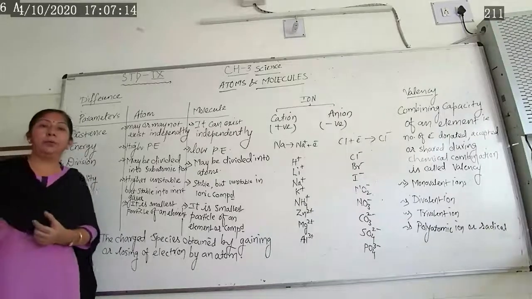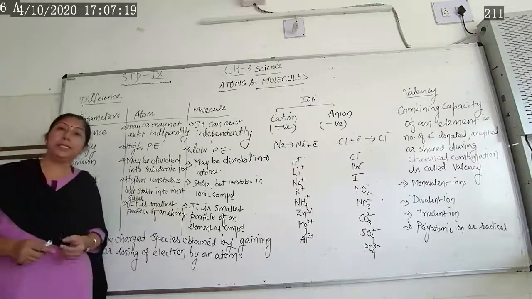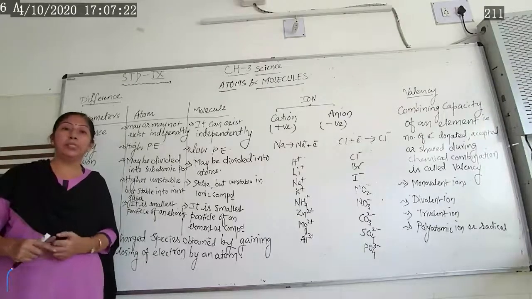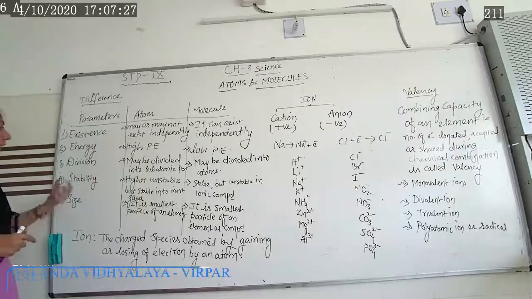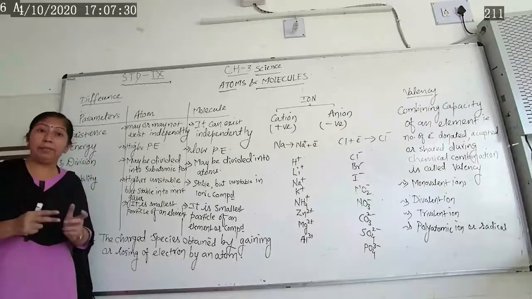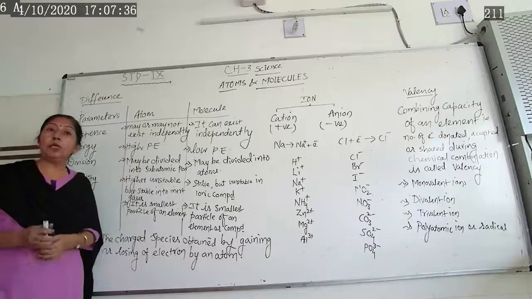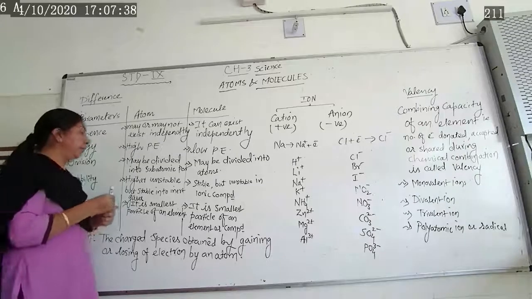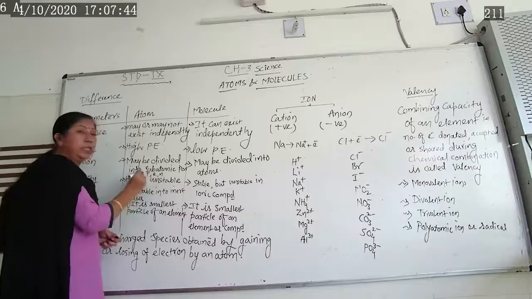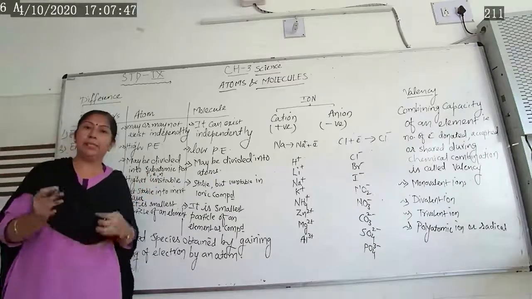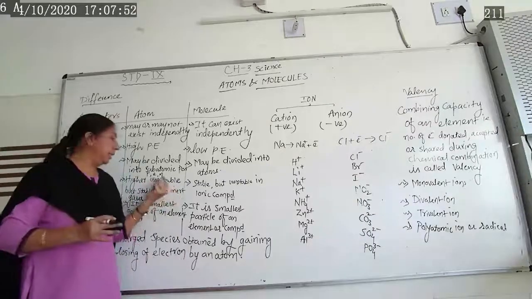As you know about potential energy as well as kinetic energy, movable energy is known as kinetic energy, and stable energy is known as potential energy. Now let us see short differences regarding atom and molecule. Division. Atom may be divided into subatomic particles, as we have seen. Atom may be divided into proton, electron as well as neutron. It is made up of subatomic particles.